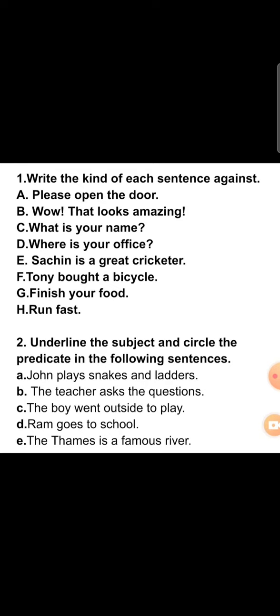The subject part is called the naming part. Second is predicate. A predicate is the part of a sentence that tells what the subject is doing or what the subject is. In simple words, the doer part of the sentence is called the subject, and the verb part or action part is called the predicate of the sentence.